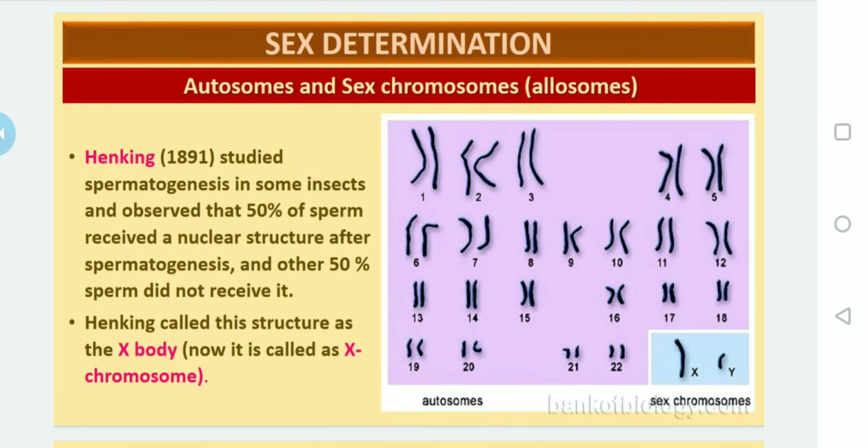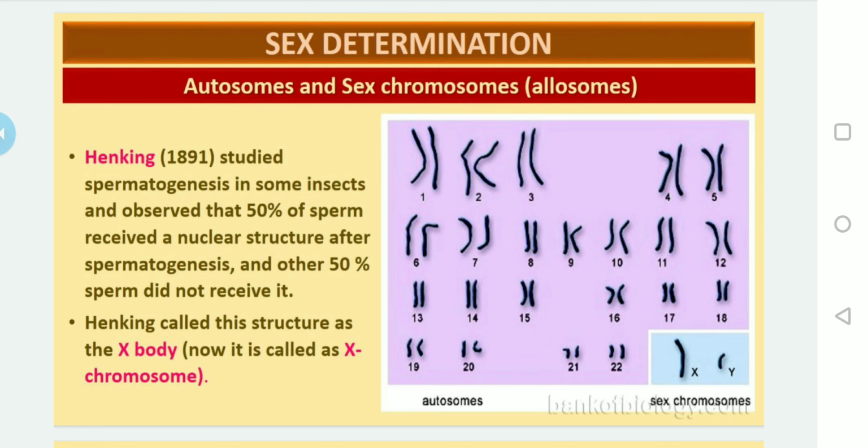So who is the first person who identified all these things? As I told you in the beginning of the class, sex determination is the process of identifying the sex of an individual on the basis of the presence of the X and Y chromosomes. Henking was the first scientist, in 1891, who traced a specific nuclear structure during the spermatogenesis of some insects.